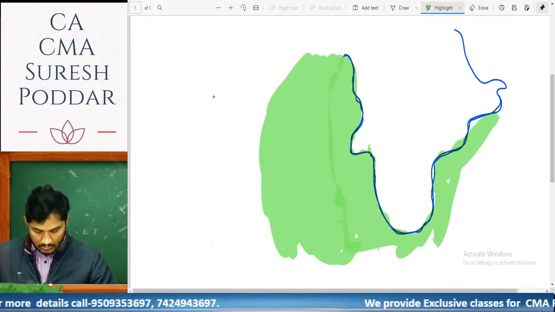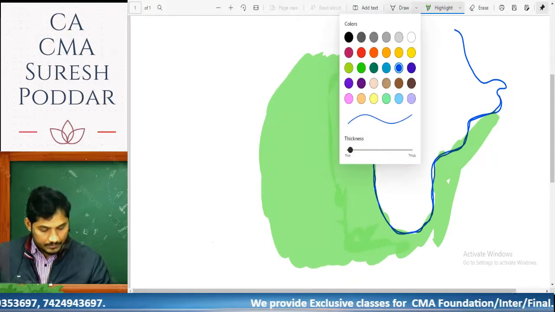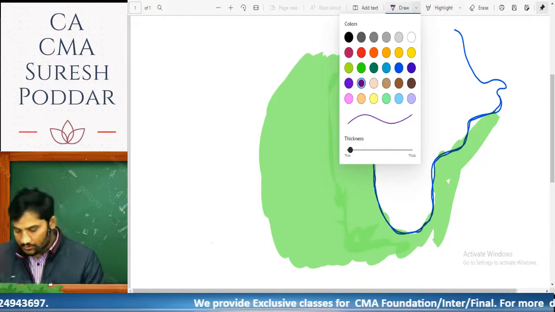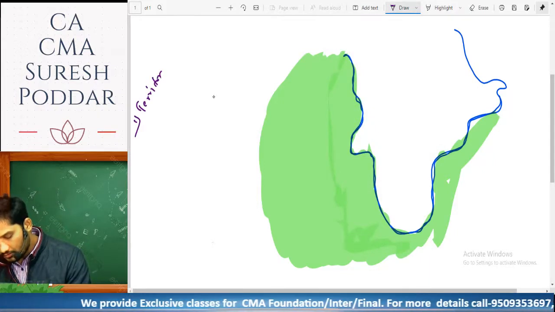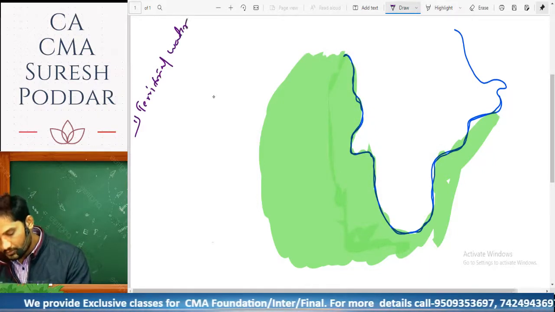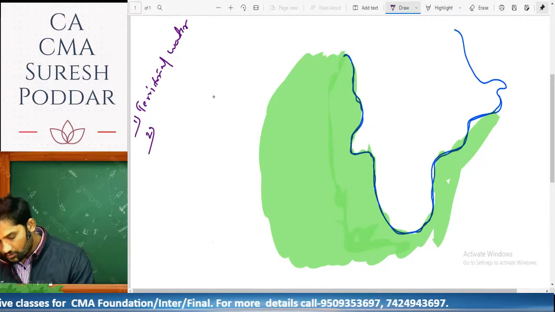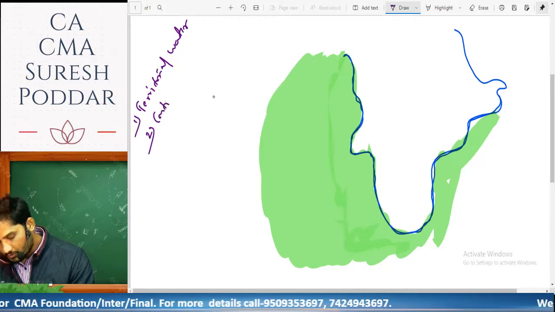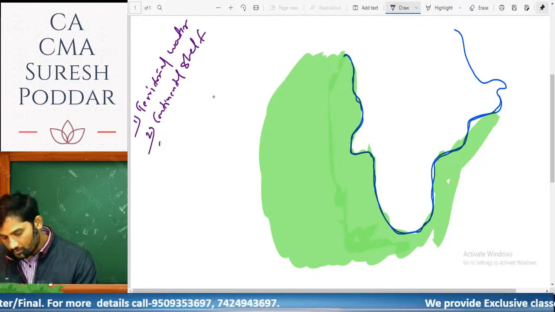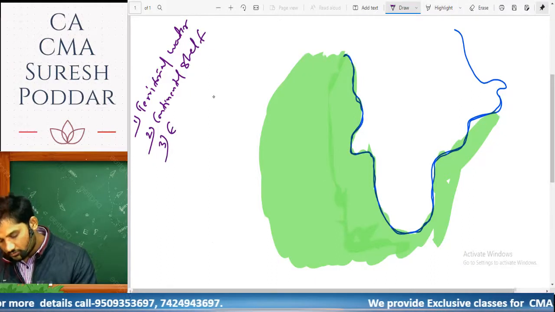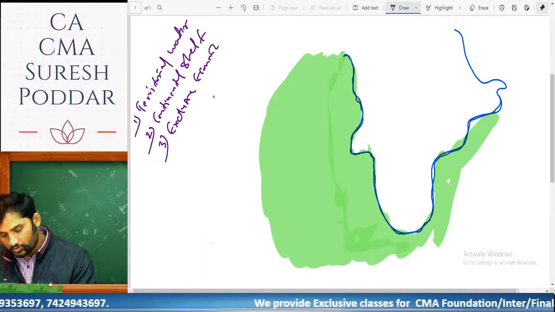In the definition of India, we saw three points. Point number 1 is territorial water, point number 2 is continental shelf, and point number 3 is exclusive economic zone.